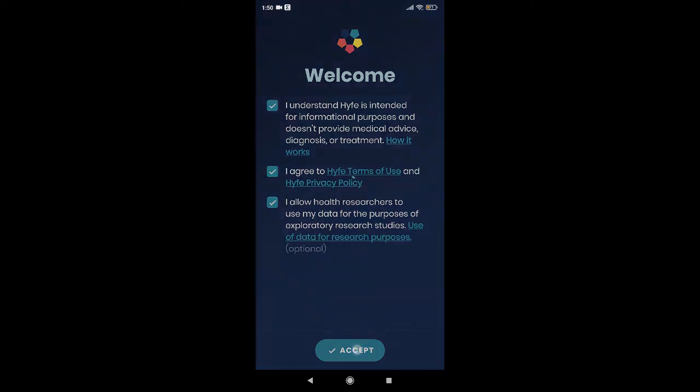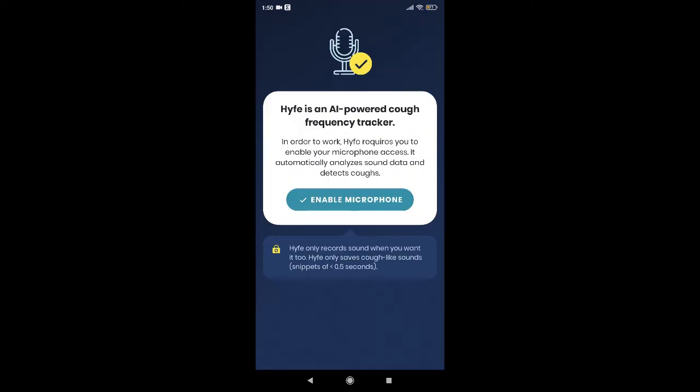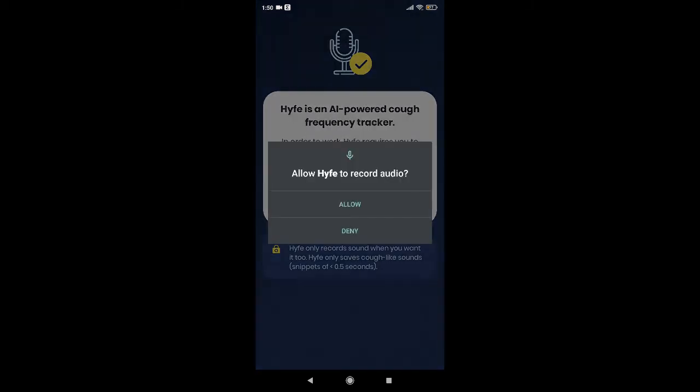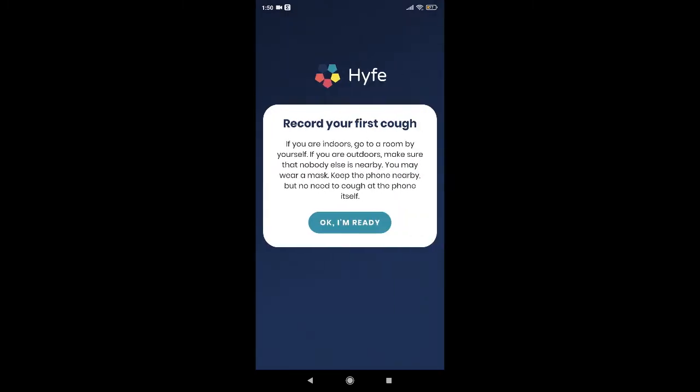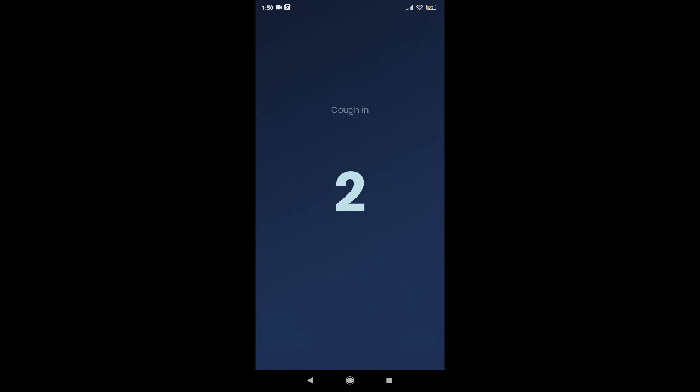Then click Accept. Click to enable the microphone, and in the pop-up window, allow Hyfe access to the device's microphone to allow the app to record your cough. The final step to launch the app is to record your cough. Press OK, I'm ready, and cough after 3, 2, 1.